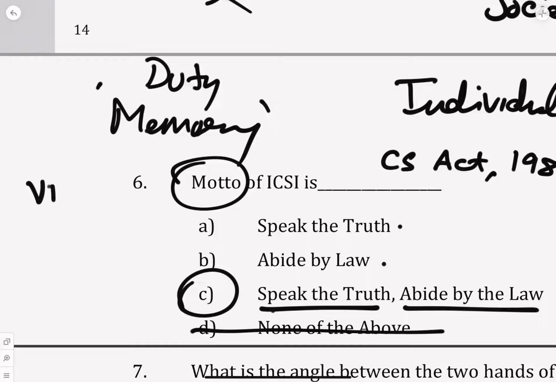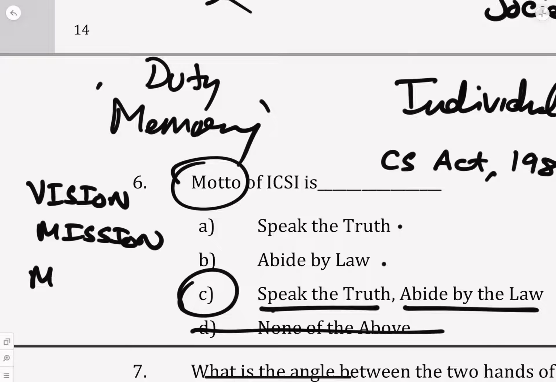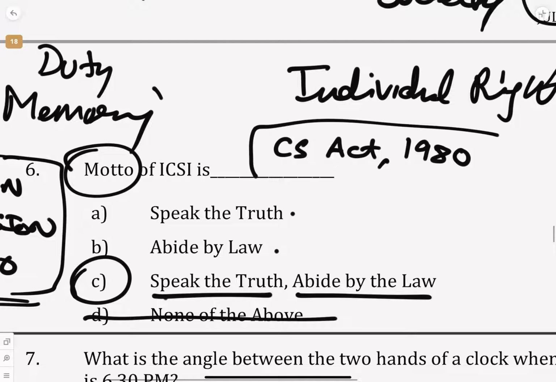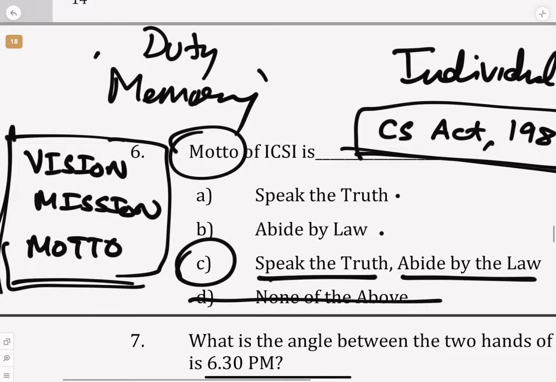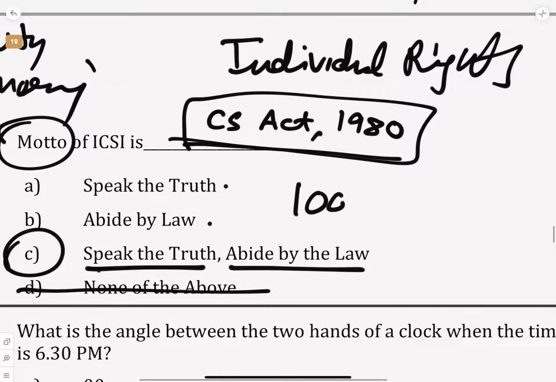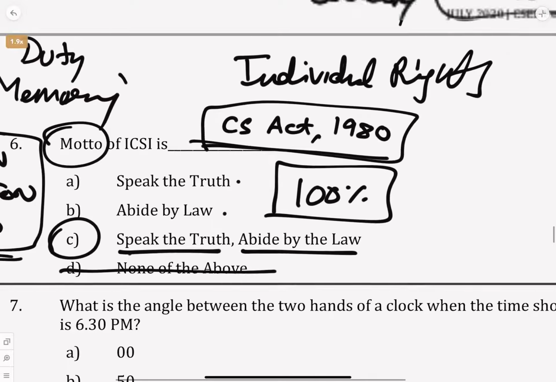Please remember, 100% question I'm telling you, the vision, mission and motto of ICSI. Out of the three, something will be asked, and I'm very sure about this. So ensure in the CS Act 1980, that is the elements of company secretary legislation chapter, you look at the vision, mission, motto properly. Other things also they'll ask, but this they're going to ask 100%, I can guarantee you.